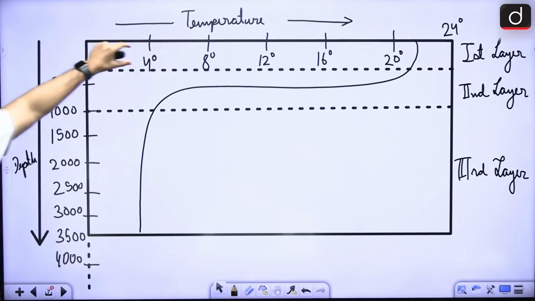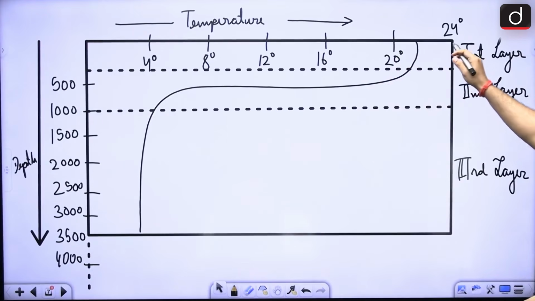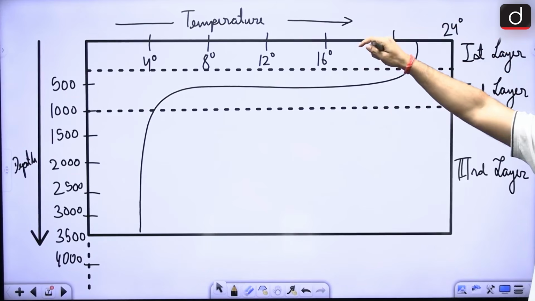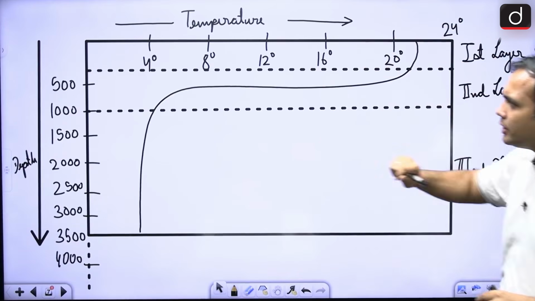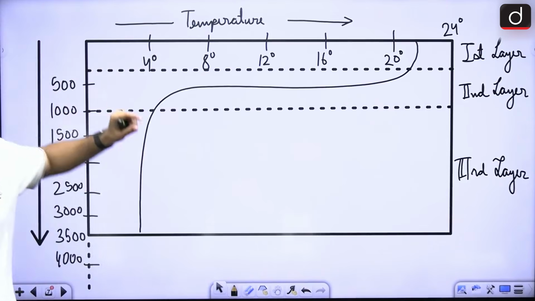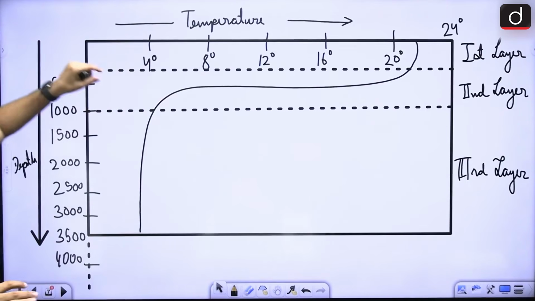So, this first layer, the temperature ranges between 20 to 25 degrees Celsius. Here the temperature is almost uniform between 20 to 25 degrees Celsius. It is the top layer, the warm oceanic layer. How much is the depth? The depth is around 0 to 200 meters. It's the very top section of the ocean waters, right?